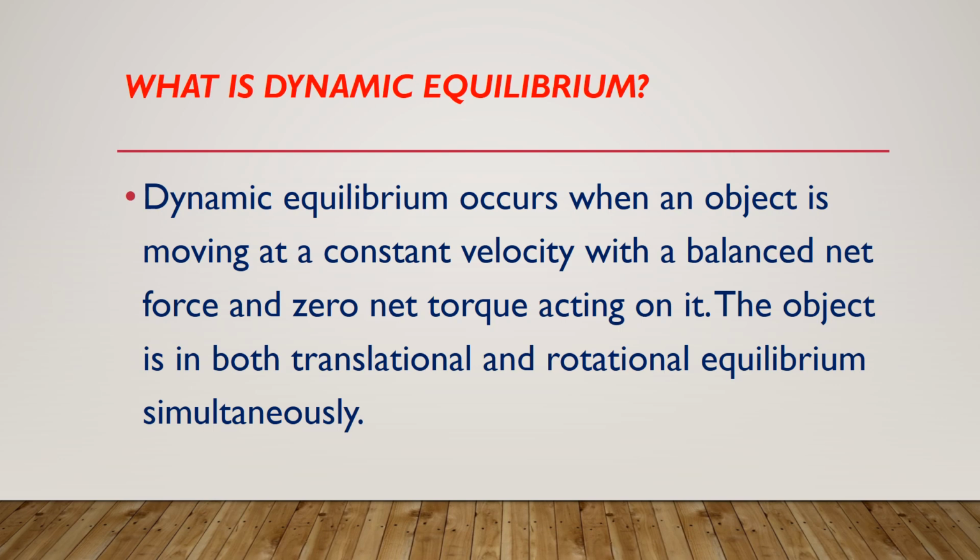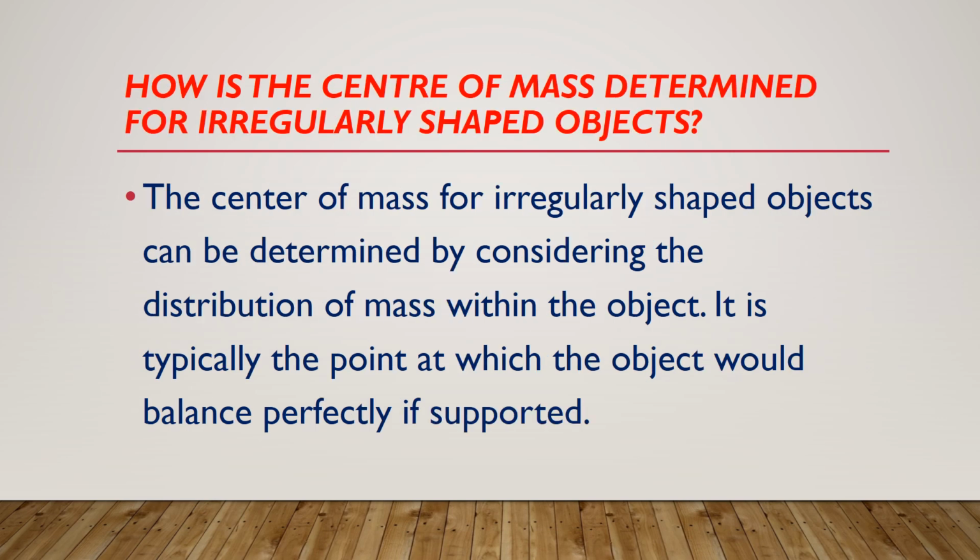Dynamic equilibrium occurs when an object is moving at constant velocity with a balanced net force and zero net torque acting on it. The object is in both translational and rotational equilibrium simultaneously.